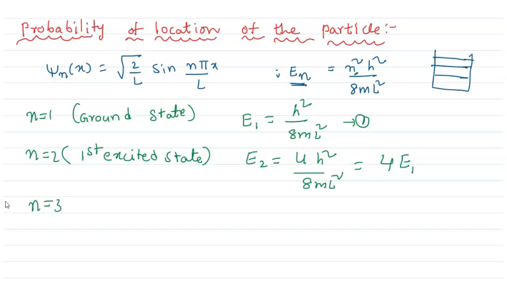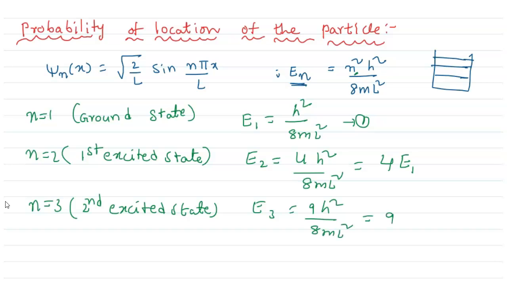When n equals 3, that is called the second excited state. That means E3 equals 3², that is 9, times h²/8mL², that means 9E1. So like this we will continue. Here n equals 1, n equals 2, n equals 3 are representing quantum numbers. That means the energy of the particle in different states is quantized in terms of the ground state energy.